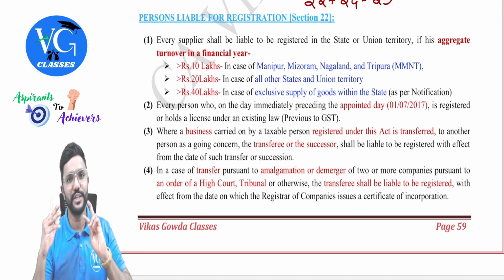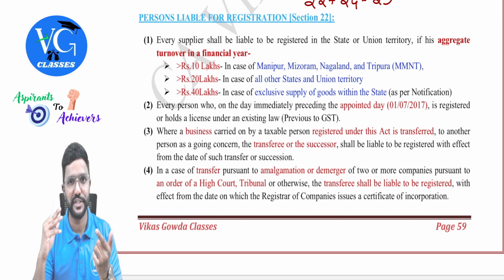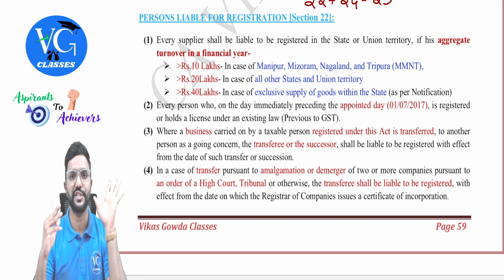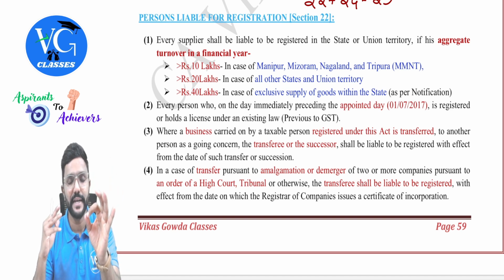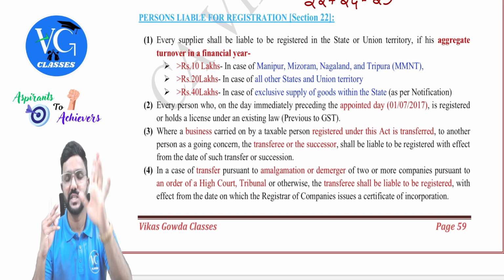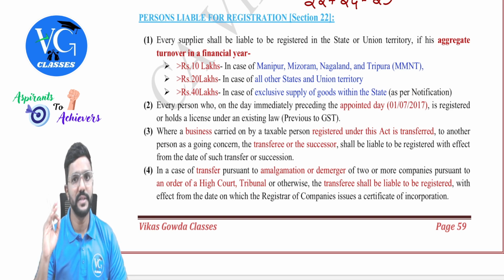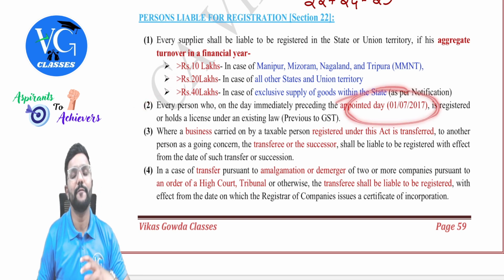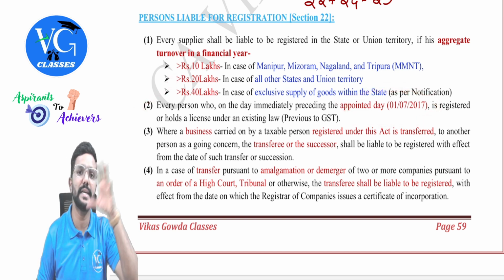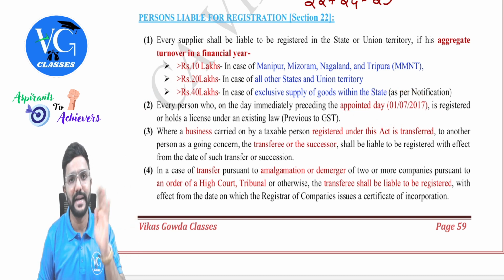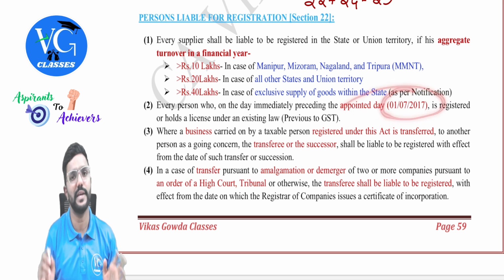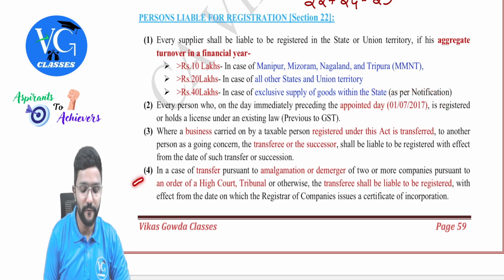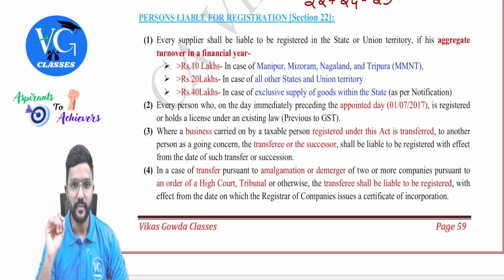So what I should do is I should cancel my registration. I should apply for cancellation of my registration, whereas you have to apply for fresh registration. So irrespective of your aggregate turnover, as you are succeeding the registered business, for you registration is a must, guys. Even in this case, irrespective of the turnover of that particular person who was registered under the previous indirect tax regime, is it mandatory for them to get registered under GST? Yes. Okay. Then fourth one, subsection 4.